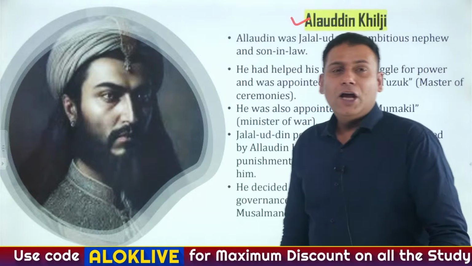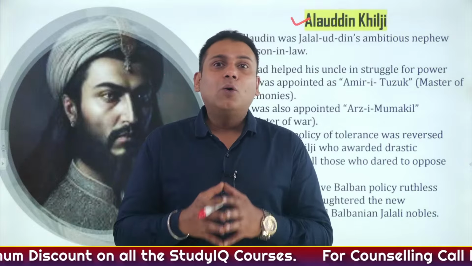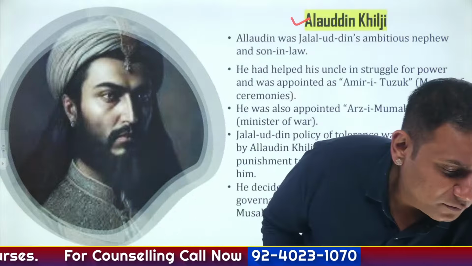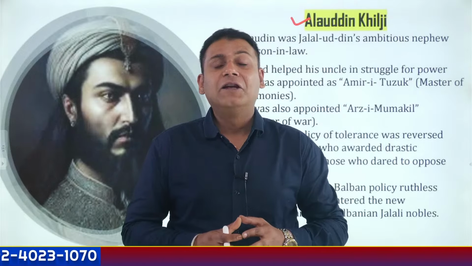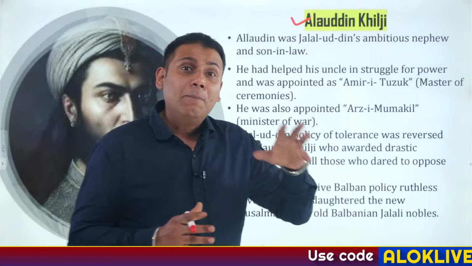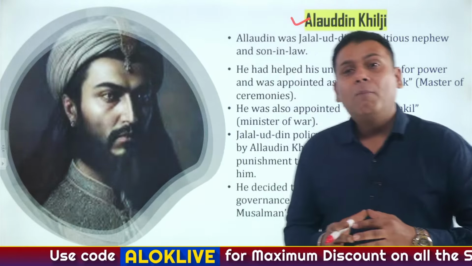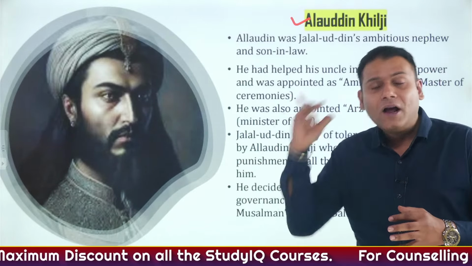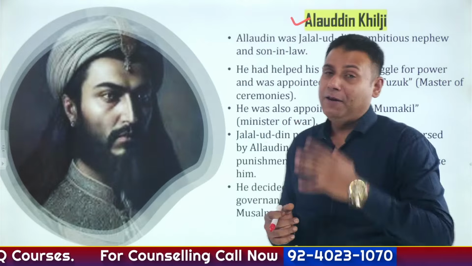Alauddin Khilji, his original name was Ali Gurshab. And we have seen how Alauddin Khilji came on the throne of the Delhi Sultanate. He sat on the throne of the Delhi Sultanate by killing his own father-in-law, Jalaluddin Khilji. Okay. Now, Alauddin Khilji followed the same policy that was followed by Balban. And we had seen Balban had followed the policy of blood and iron. Similarly, here as well, Alauddin Khilji followed the policy of blood and iron.